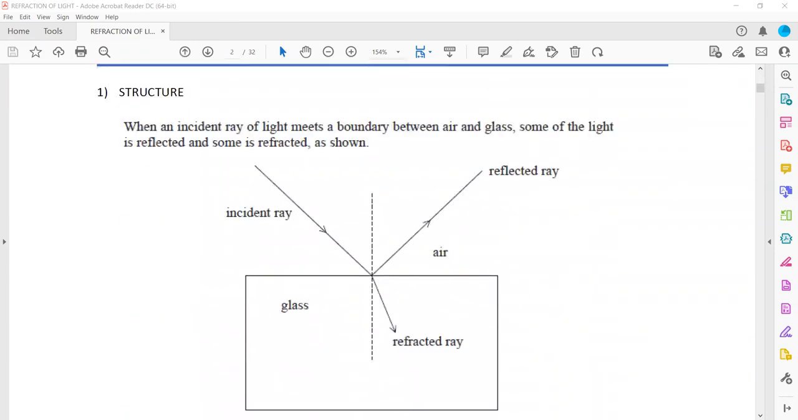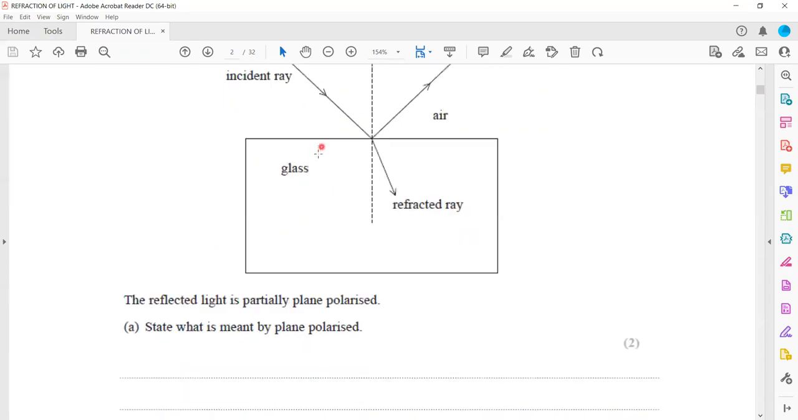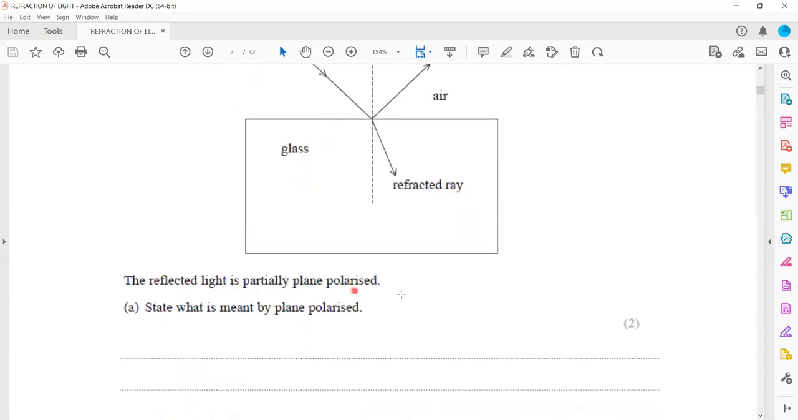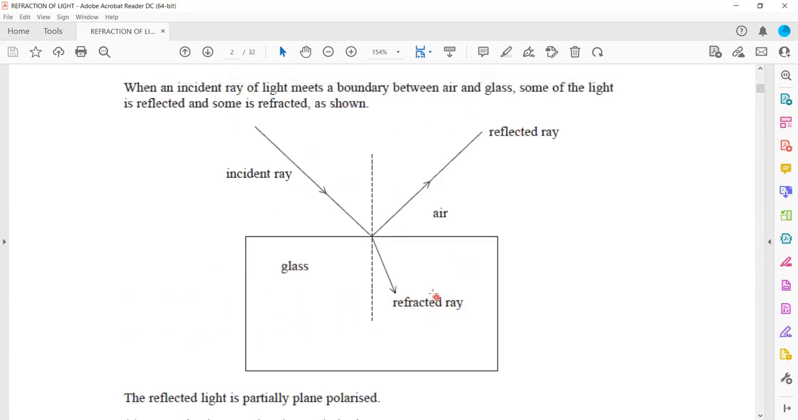So in the first question, when an incident ray of light meets a boundary between air and glass, you can see here the light incident ray strikes the air and glass boundary. Some of the light is reflected and some of the light is refracted, as shown. The reflected light is partially plane polarized. What is the meaning of plane polarized?